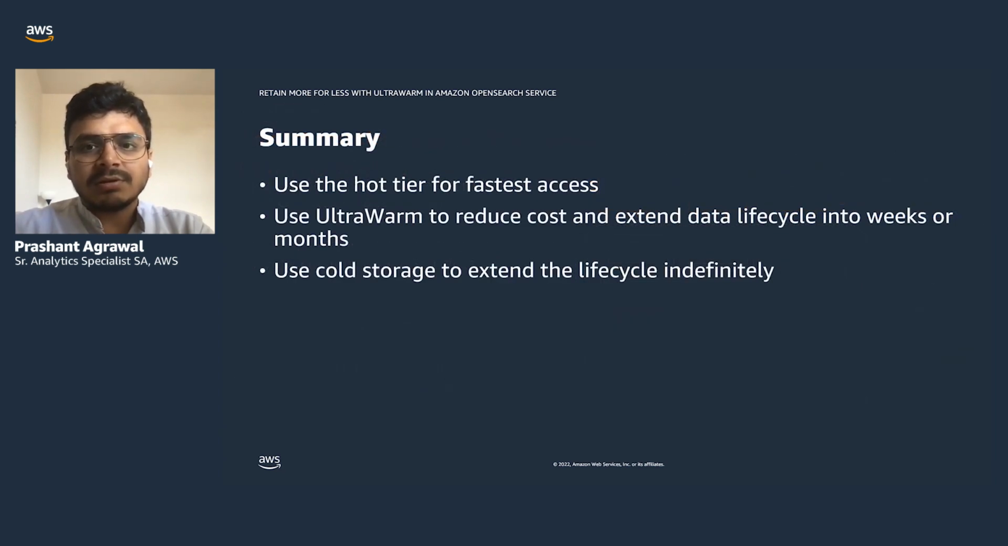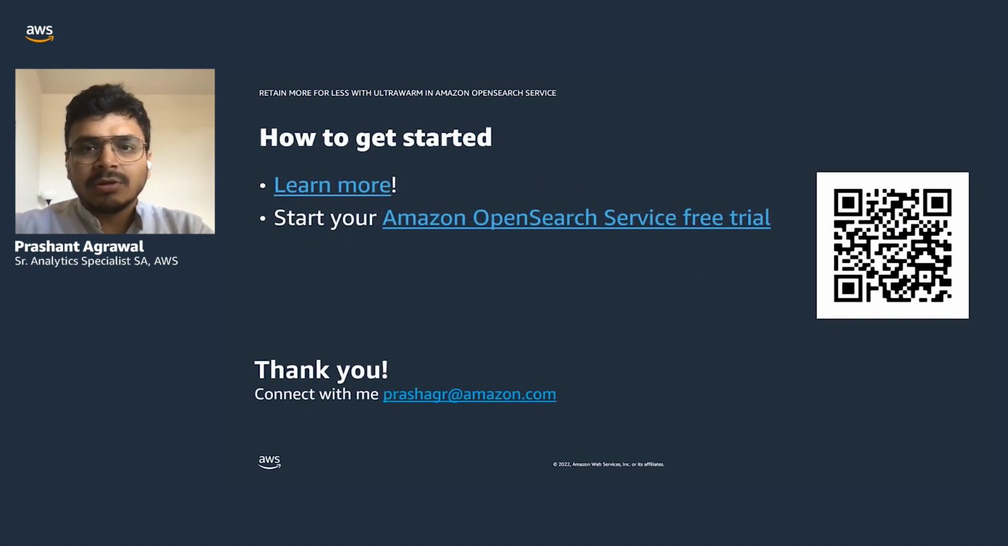So, in a nutshell, you can use the hot tier for faster access, which requires low latency for your data. Then you can use the UltraWarm tier to store large amounts of read-only data with lower storage cost. And then you can use cold storage to extend the life cycle of data which might not be queried too often and is just needed for compliance purposes. So this concludes a quick overview of storage tiering.